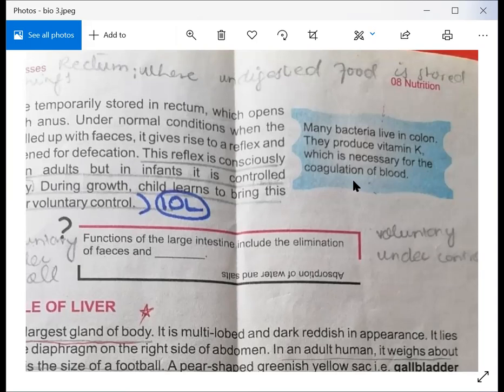So vitamin K, why is it important for our body? Because it stops coagulation of blood. I hope you understand it. Its function is very, very important.